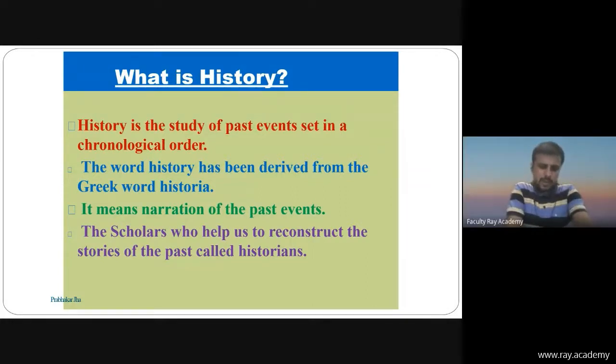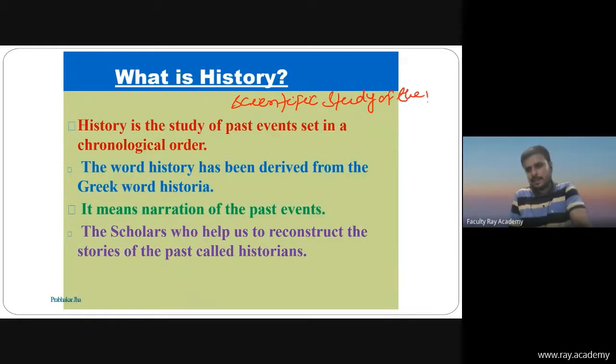So according to you, history is the past. That means all the events of the past are history. But history is the scientific study of the past. Please keep in mind, what is history? History is the scientific study of the past.